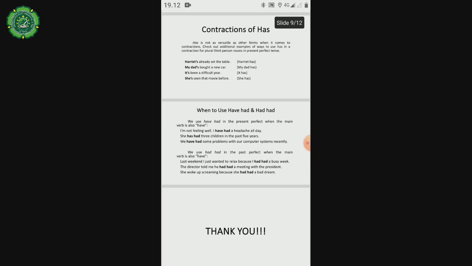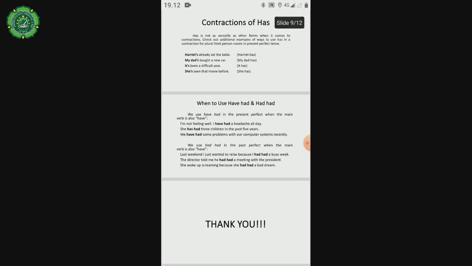Contraction of has. Has is not as versatile as other forms when it comes to contraction. Check out additional examples of ways to use has in a contraction for singular third person nouns in present perfect tense. Harriet has already set the table, or Harriet's. My dad has bought a new car, or my dad's. It has been a difficult year, or it's. She has seen that movie before, or she's.